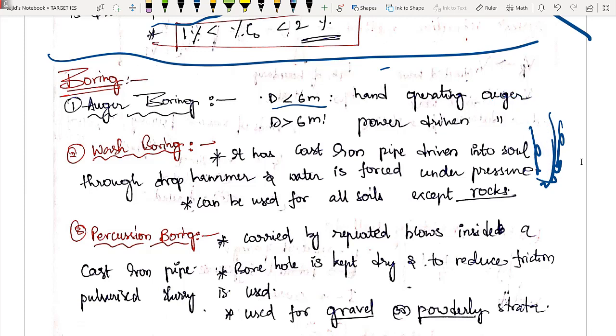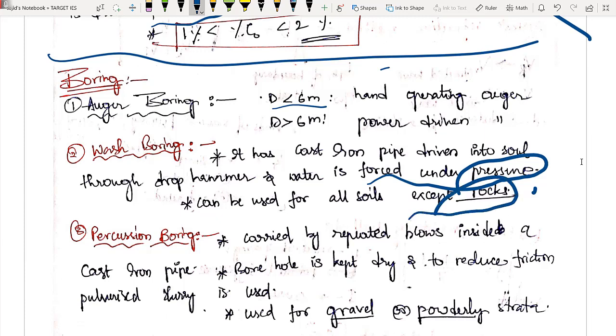So this wash boring is very effective. Water is forced under pressure, and whatever earth material you have cut is converted into slurry and comes out of the hole. I hope you got it. So this is used for all soils except rock. Very important bit, याद रखना. So wash boring can be used in all soils except rock.